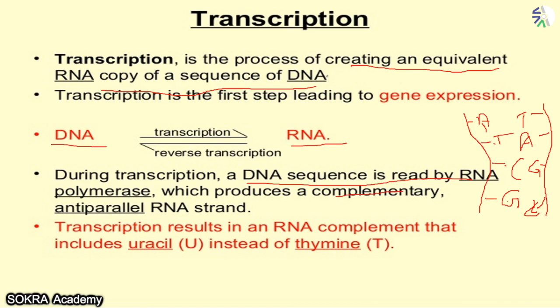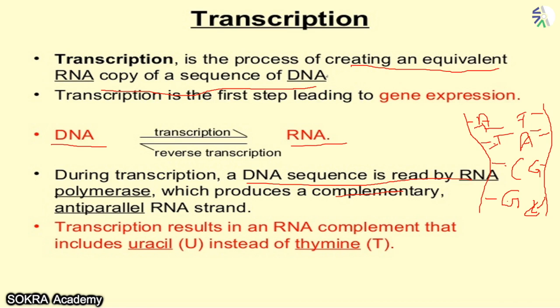I have told you before that adenine should always go with thymine. It is going to make a complementary strand, not the same strand. Now this strand has adenine, thymine, cytosine, guanine. That means the other strand that RNA is going to make is going to be complementary to the nucleic acid present in DNA. What is complementary to adenine? Thymine. What is complementary to thymine? Adenine.